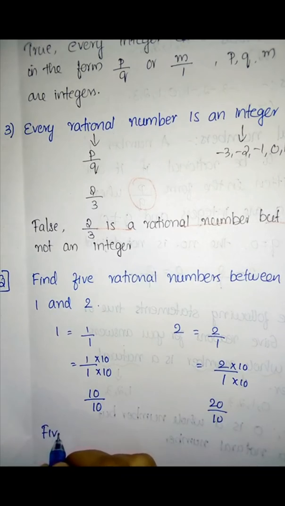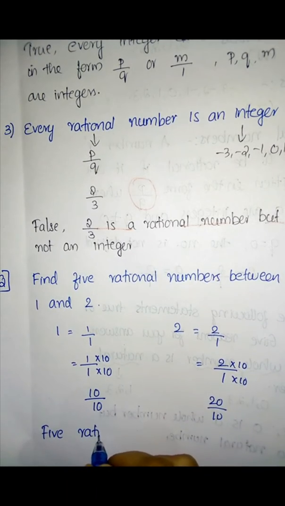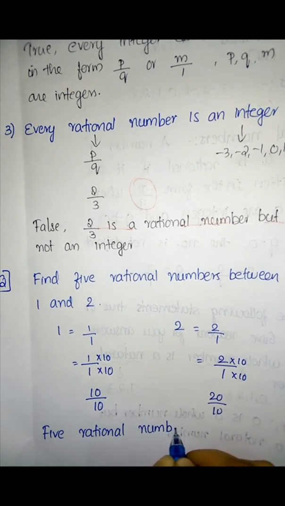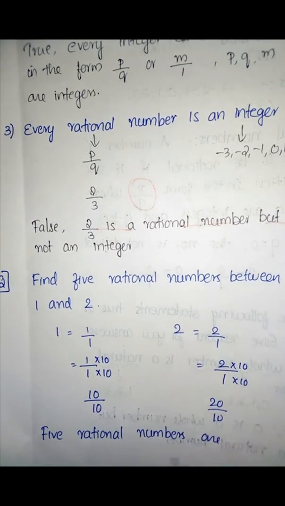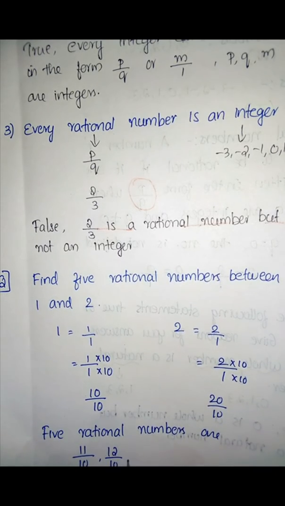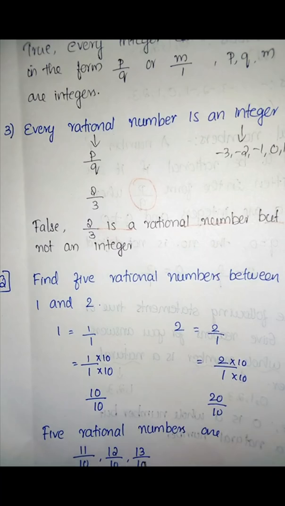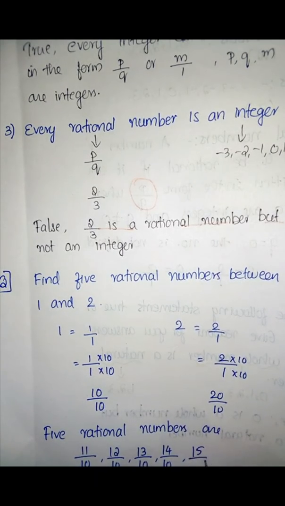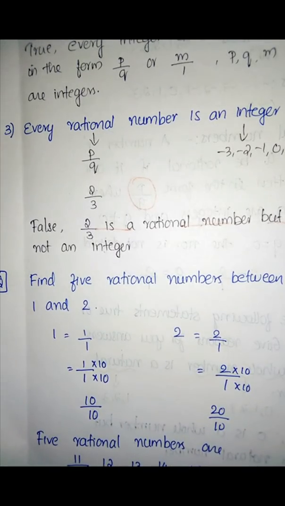So the 5 rational numbers are 11 by 10, 12 by 10, 13 by 10, 14 by 10 and 15 by 10. Hope you understood this question. Then we will move to the next question.